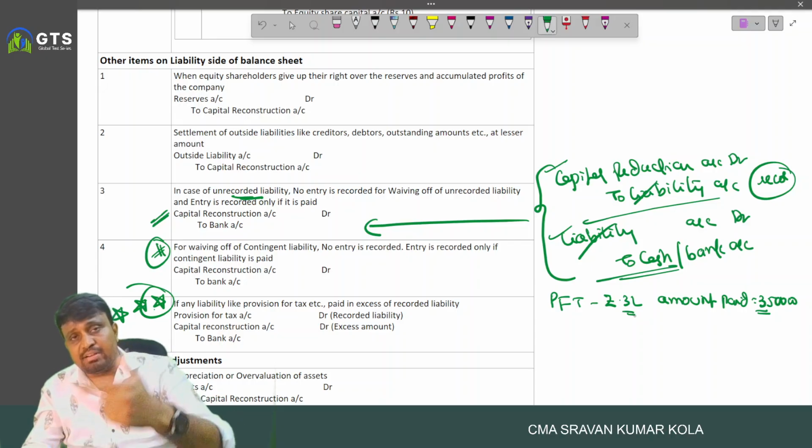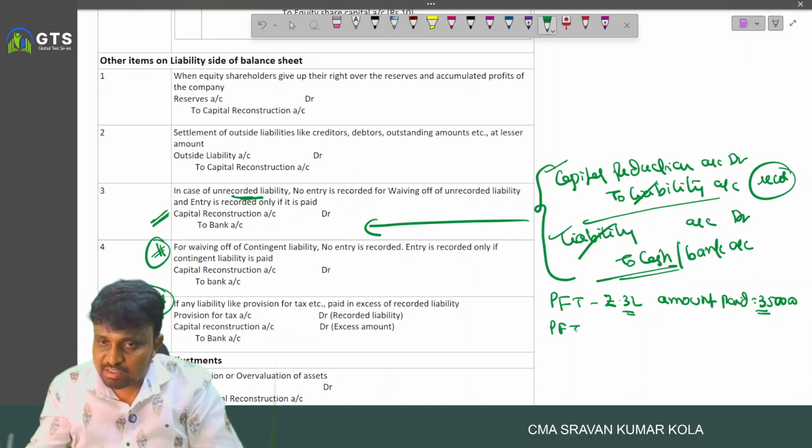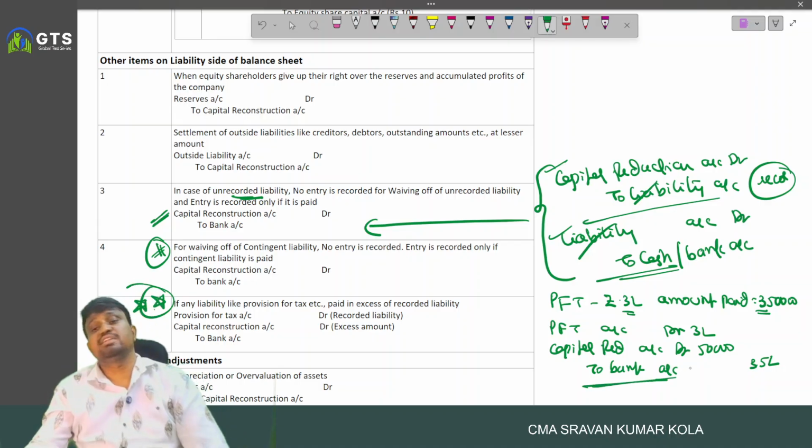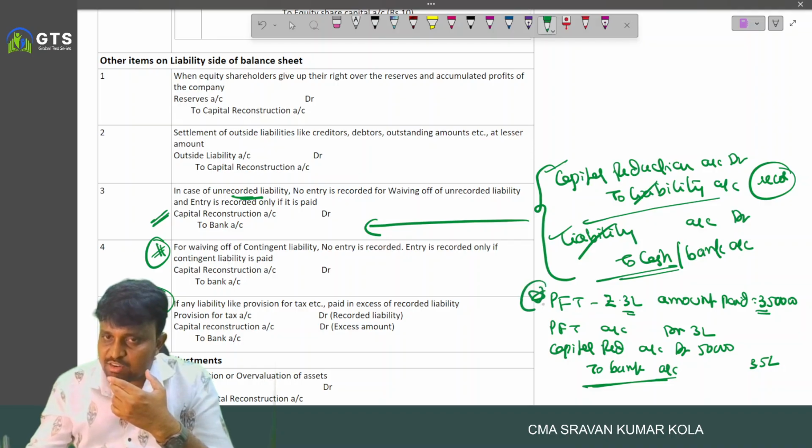Unrecorded liability, if anything paid, capital reduction account debited to bank. So here we write the entry: provision for tax account debited 3 lakh, capital reduction account debited 50,000, to bank account 3 lakh 50,000. Understood?